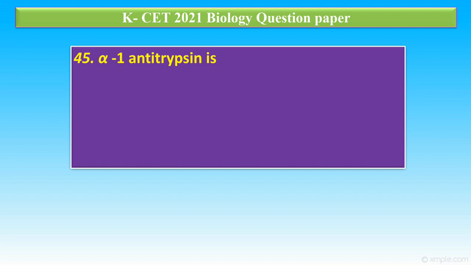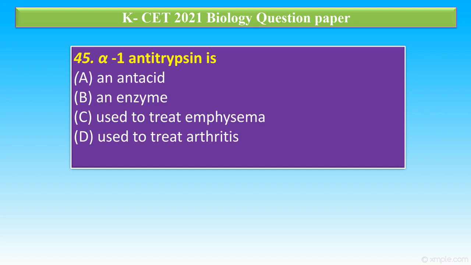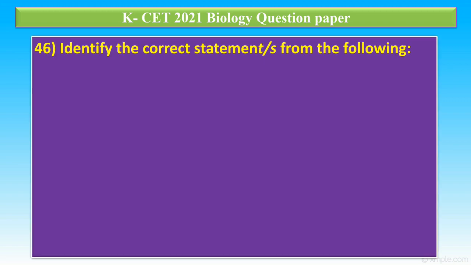Alpha 1 antitrypsin is option A, an antacid, B, an enzyme, C, used to treat emphysema, D, used to treat arthritis. The correct answer is option C. Alpha 1 antitrypsin is a biological protein used to treat emphysema.